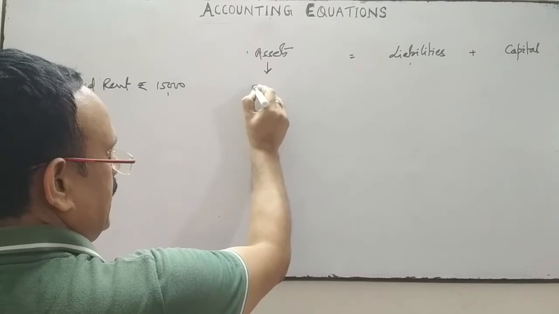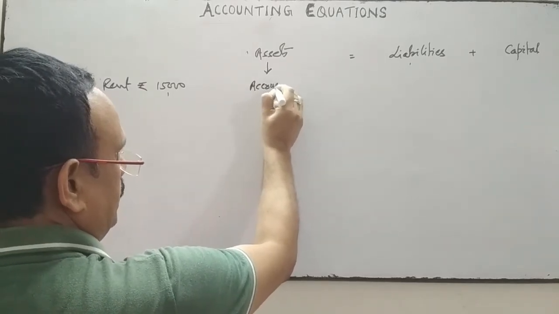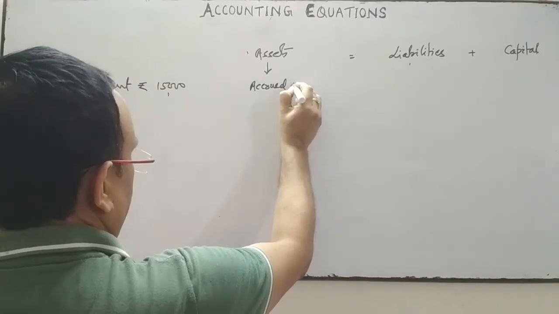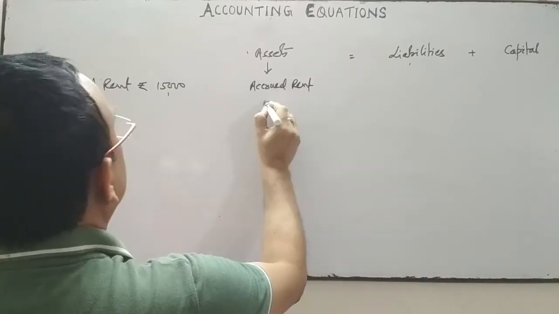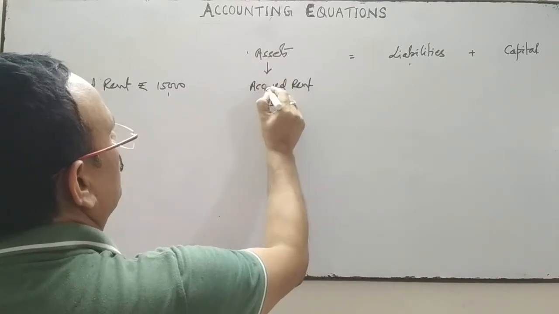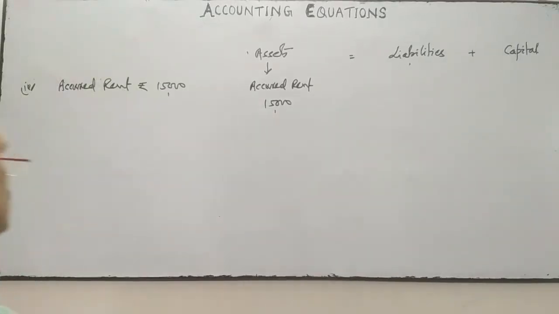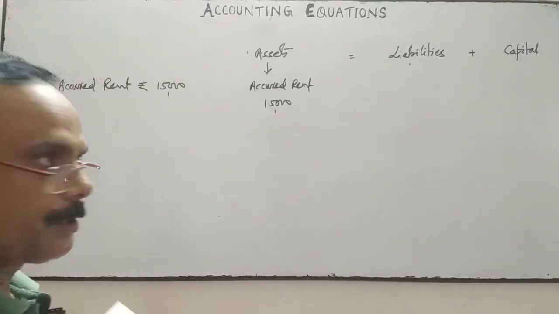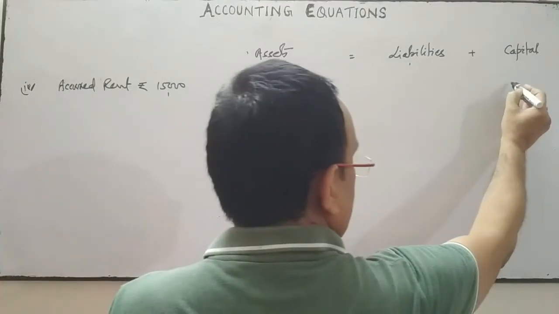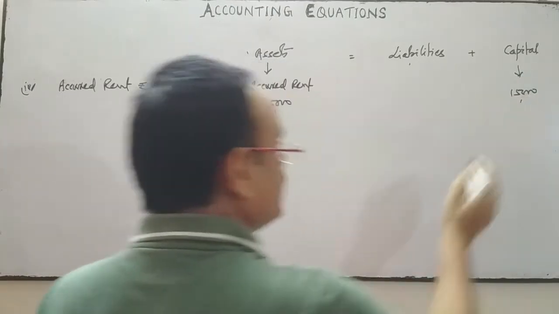So on the asset side, accrued rent 15,000, rent earned but not received, and the capital will increase by 15,000 as it is income.